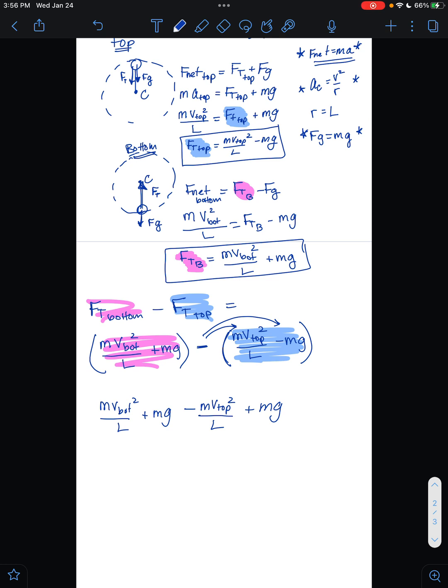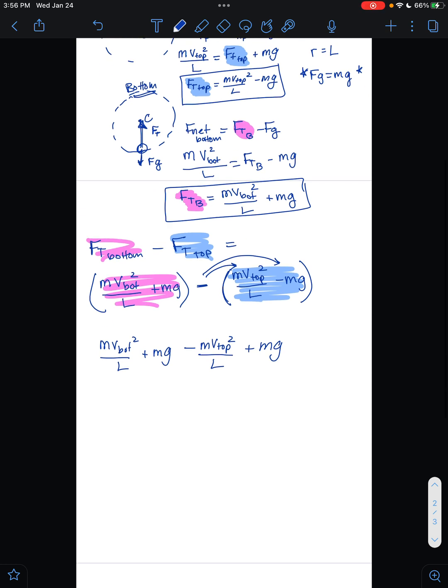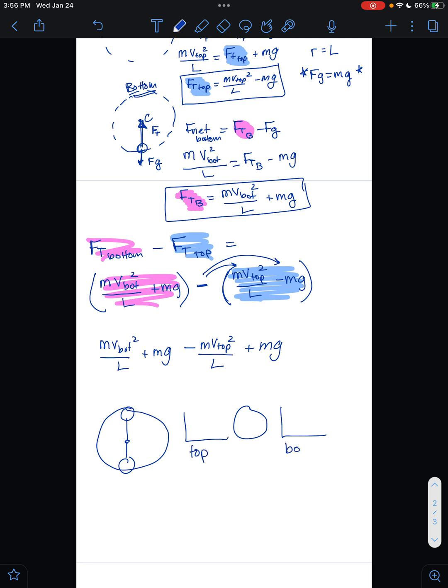Well, if I'm talking about energy, I usually like to isolate two different locations and say that the energy at location 1 should be the same as energy at location 2. So we're going to say the energy at the top and the energy at the bottom are the same. When we make these energy bar charts, it helps us set up our equations to say what type of energy is the energy at the top? What type of energy is the energy at the bottom?